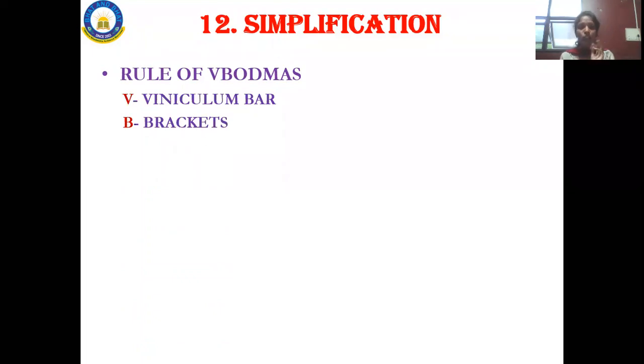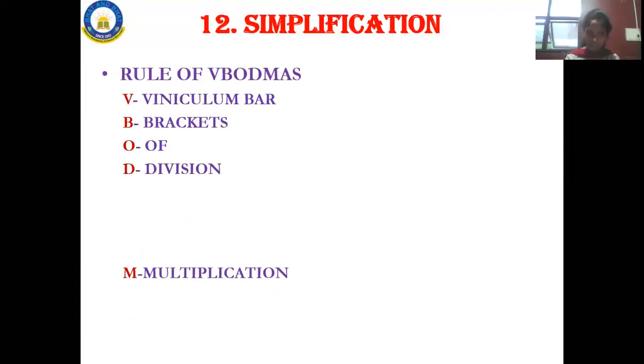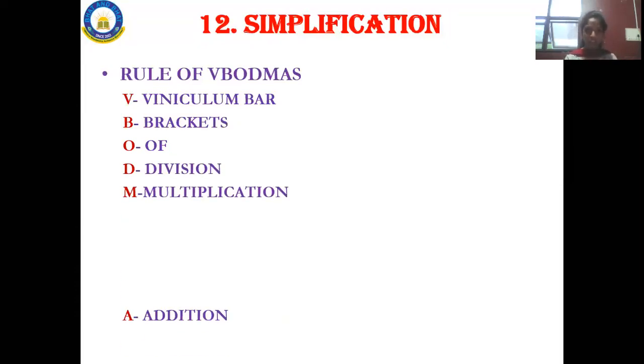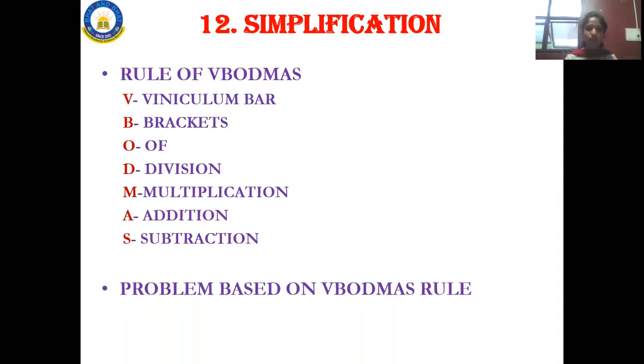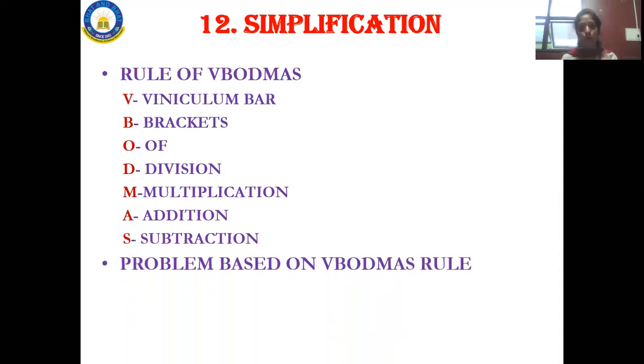In brackets we will be having three, that is normal bracket, square bracket and the flower bracket. And Of is nothing but a kind of multiplication. D is nothing but the division, M is nothing but the multiplication, A is nothing but the addition, S is nothing but the subtraction.